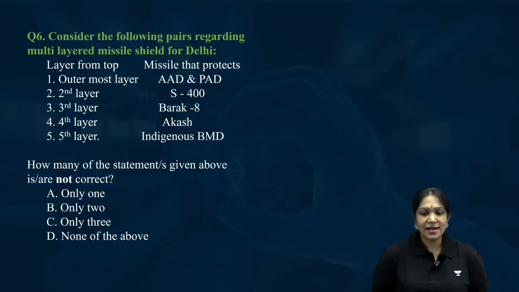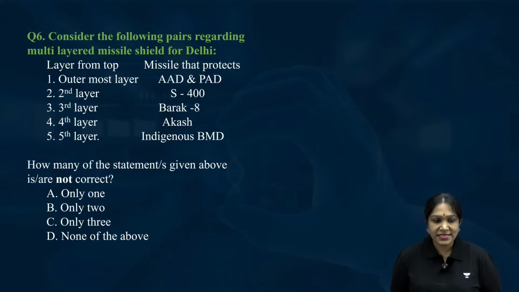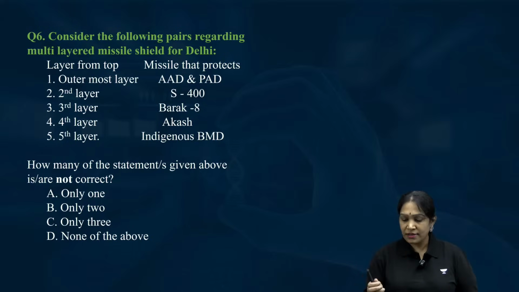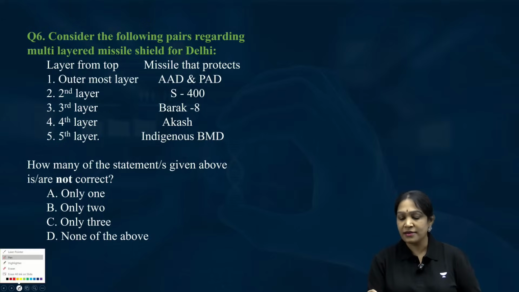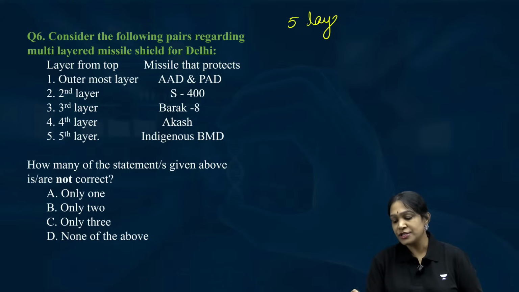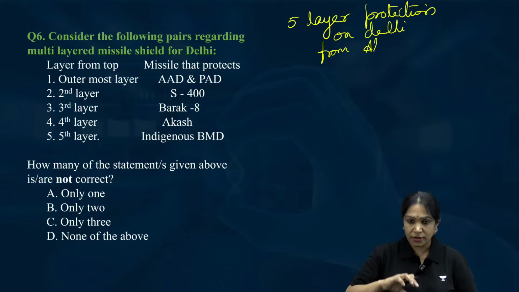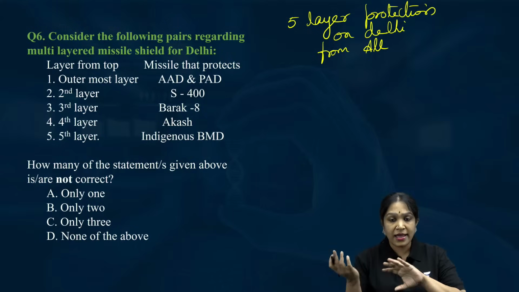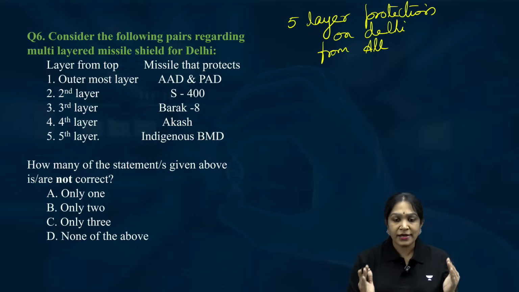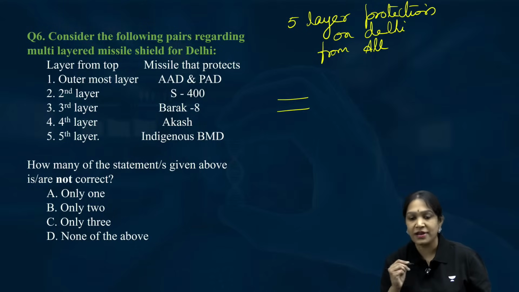Okay, let us start the discussion. It is a very simple question. This is about the 5-layer protection on Delhi from all aerial threats. Let it be a fighter jet or any air to surface missile, any kind of aerial threat. From that, a 5-layer protection: 1, 2, 3, 4, 5-layer protection.